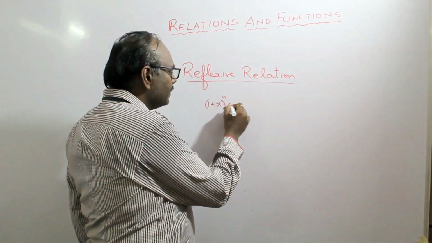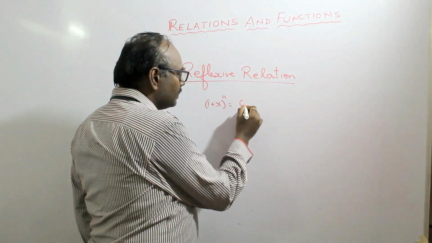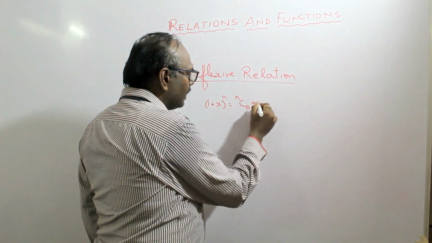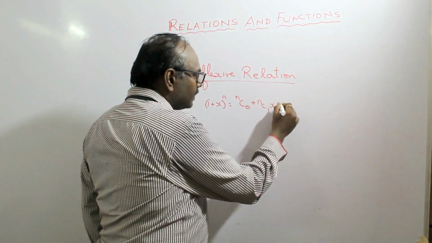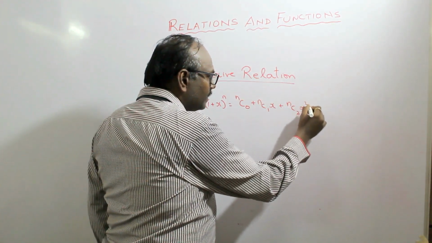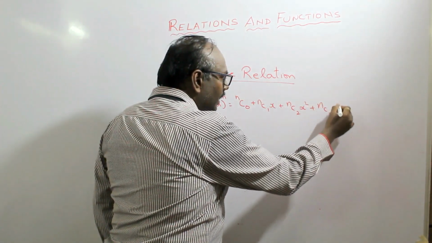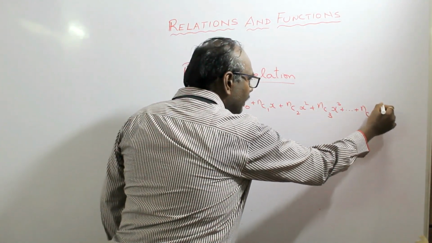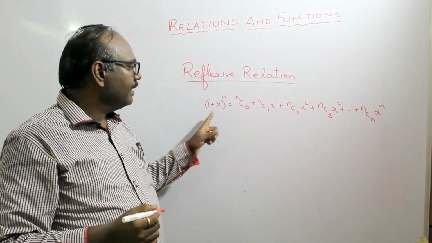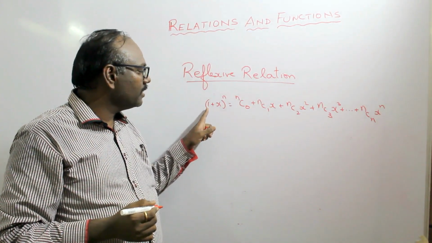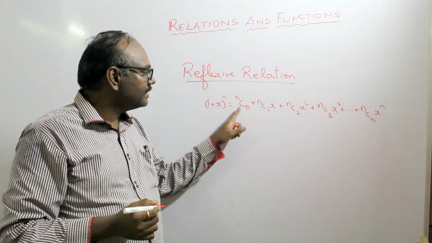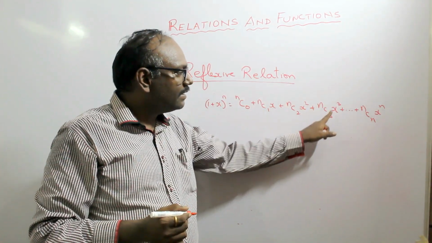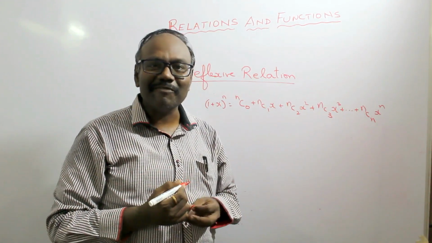So this can be written as nC0 plus nC1 into x plus nC2 into x squared plus nC3 into x cube plus so on till we have nCn x to the power of n. So this is the binomial expansion.